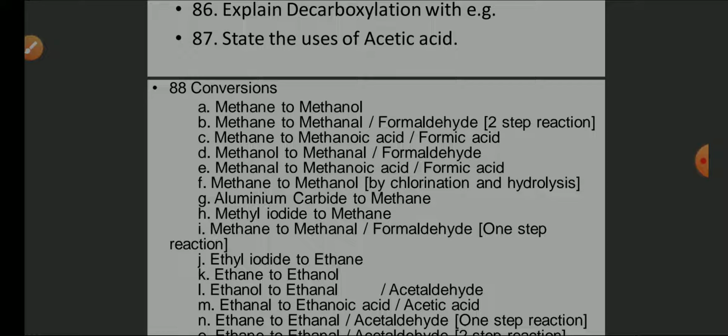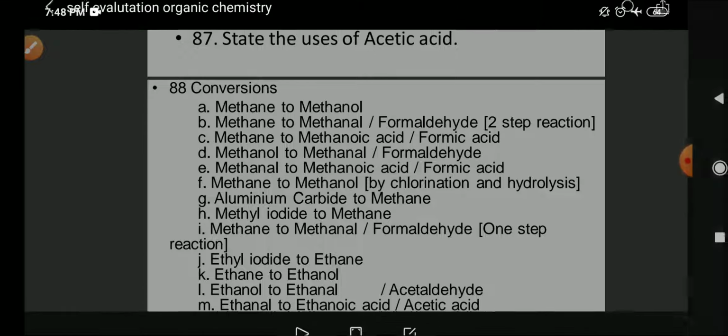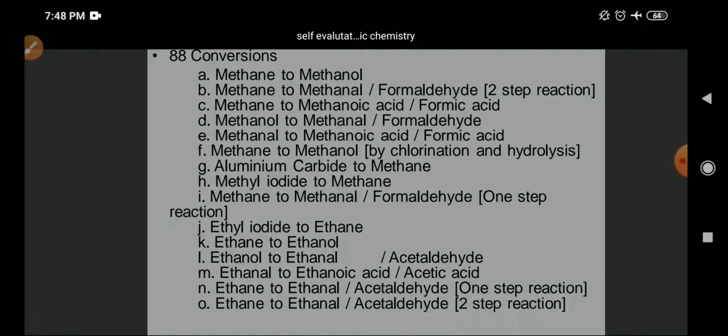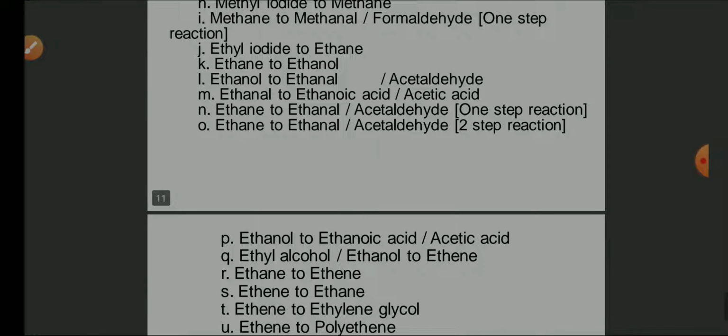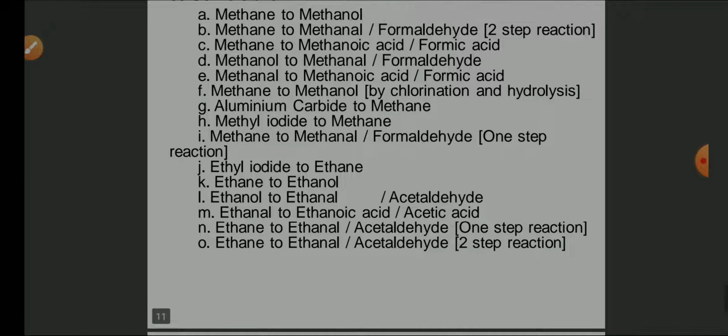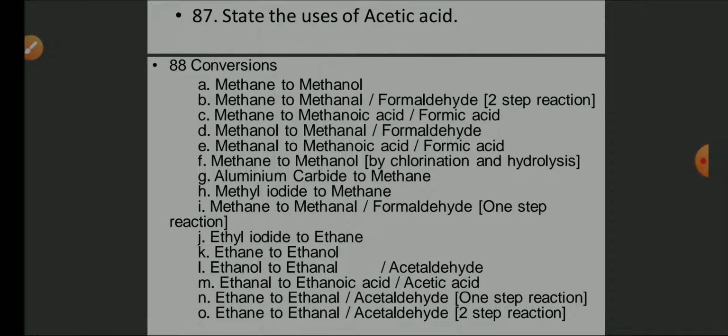Now it is not necessary that they are going to ask in this manner. They can give you a chemical equation, then you have to write down. While writing, you have to mention the temperature, atmospheric pressure, and catalyst if there is one. If you do not mention all these things in the conversion, then your marks are deducted. So please follow all these questions. It is going to be helpful for the board examination.